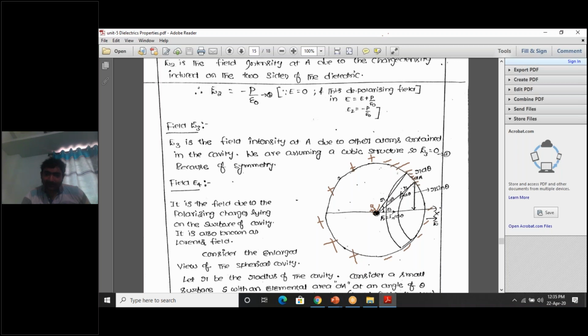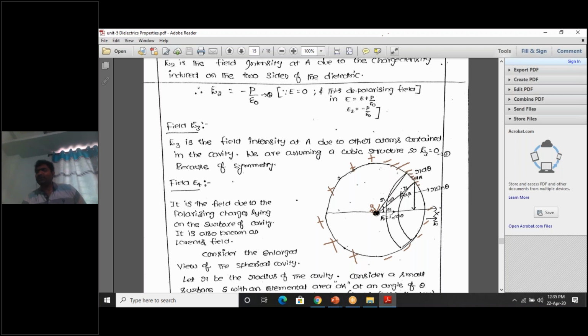Along this line there is a concept called P cos theta. This P cos theta is the polarization in this direction theta. This is the x-axis, and this is the direction theta in which the dA area exists. So the polarization in this direction theta is P cos theta.